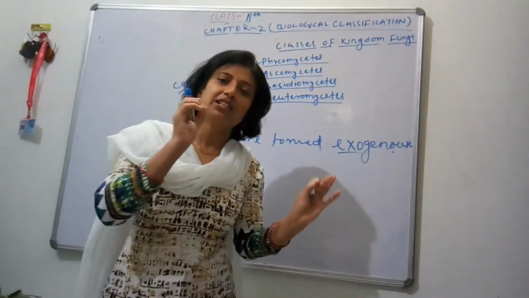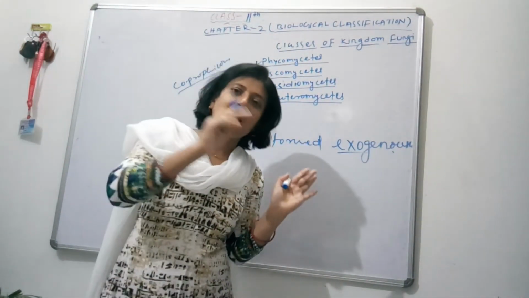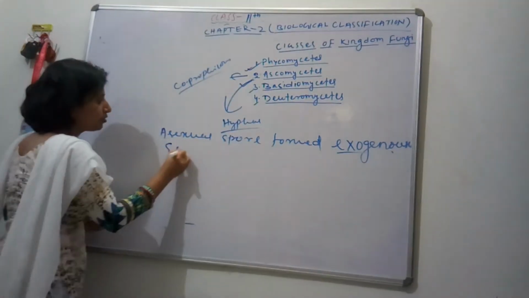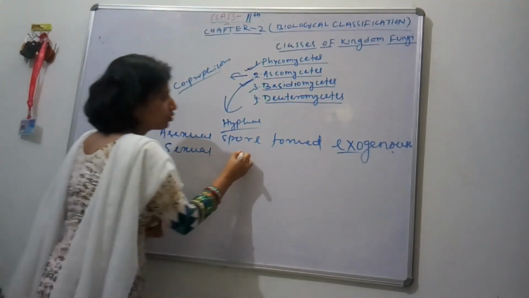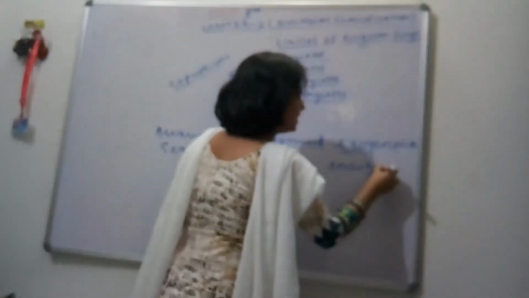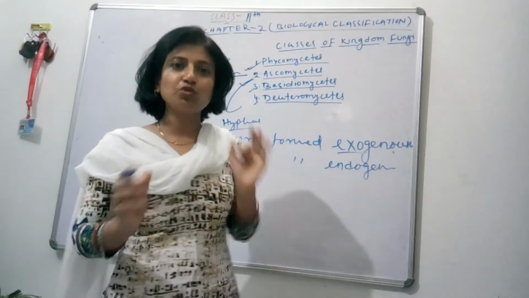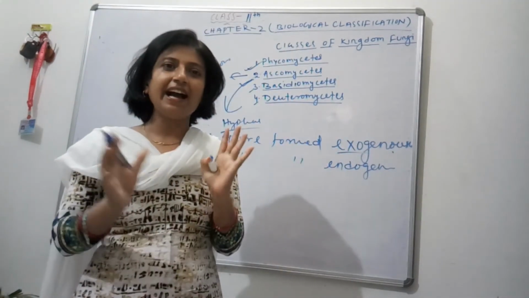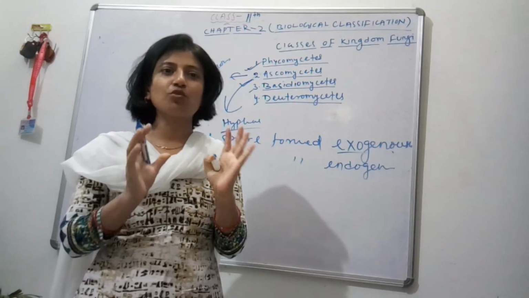Exogenously means the spores are formed outside the mycelium, but the sexual spores are formed endogenously. That is, the sexual spore is called ascospores, and they are produced inside the ascocarp.